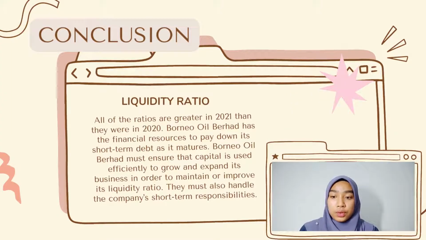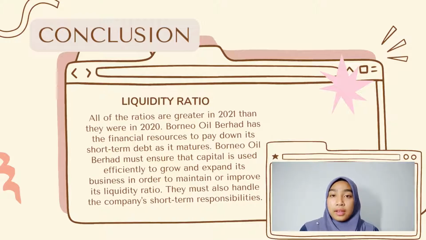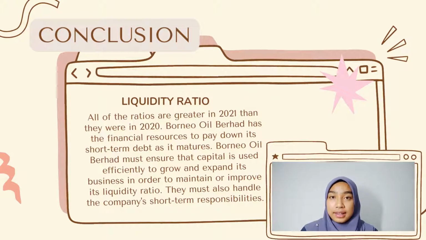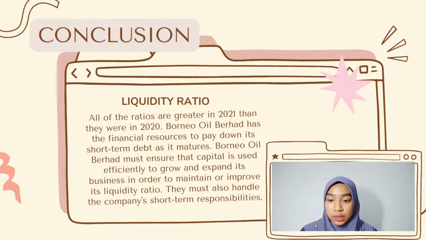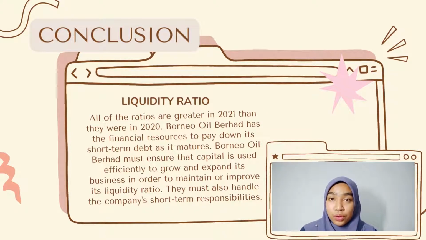For liquidity ratio, our ratio in year 2021 is higher than ratio in year 2020. Based on our ratio, it means that Borneo Oil Berhad has a good liquidity ratio, which enables the company to pay and meet their short-term obligation without difficulty.